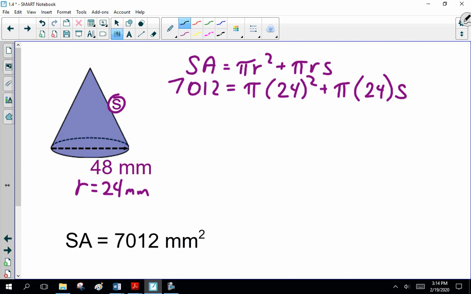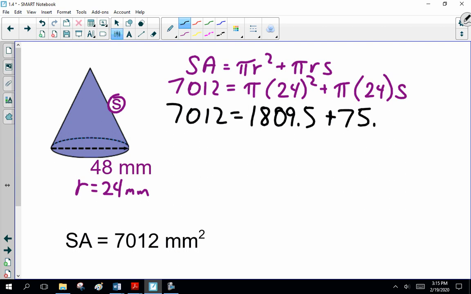That's why I'm asking you guys. 24 squared times pi. All right. Now, what is pi times 24? You guys with the calculators, 78, 77? That's it? 75 point what?